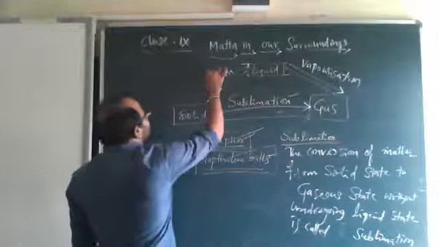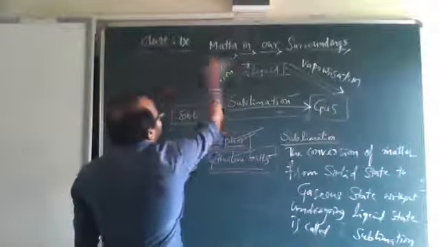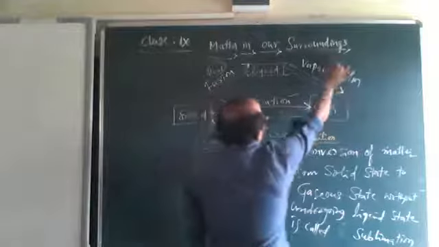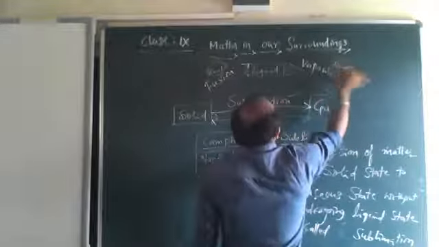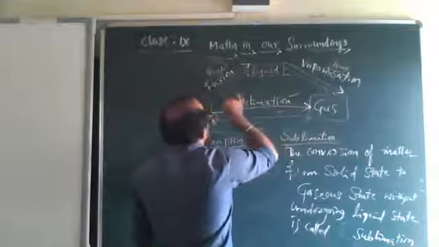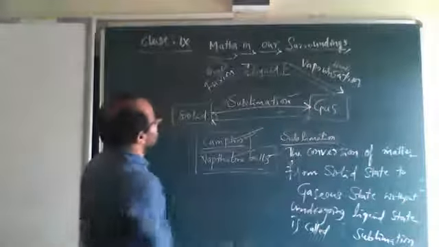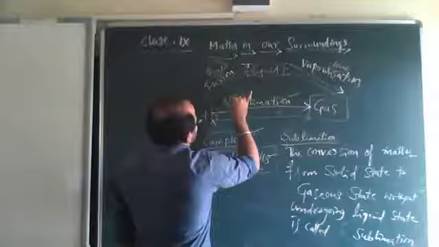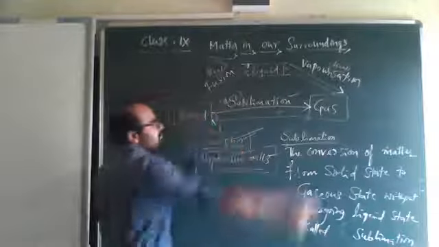Here after heating you get liquid. Here again heating you get gas. So with or without heating we can get it. We can say with application of heat we get sublimation.